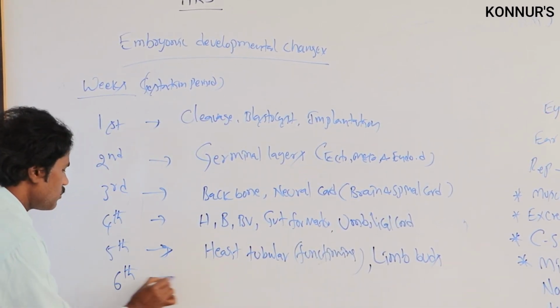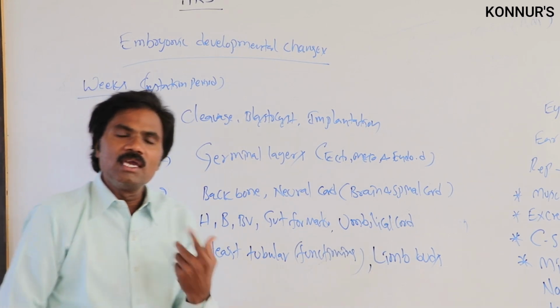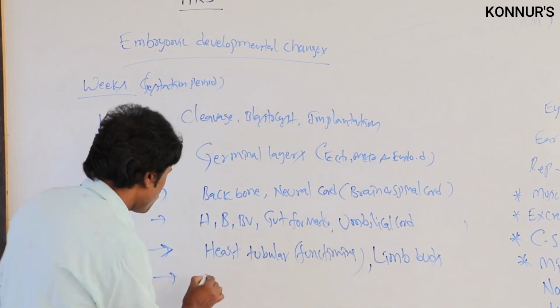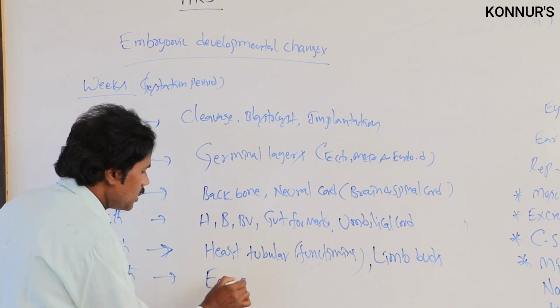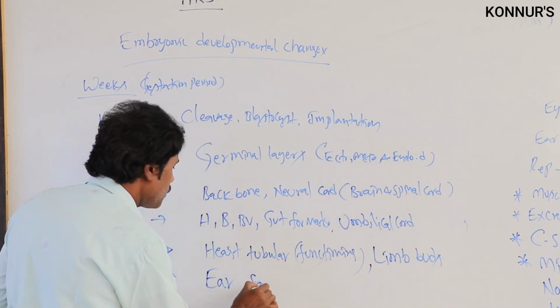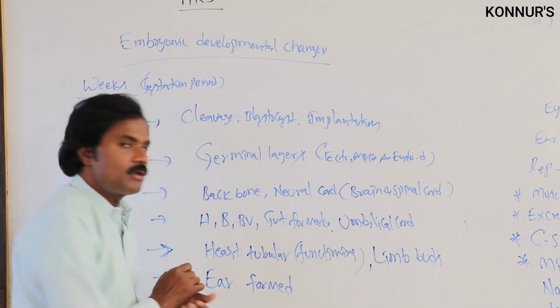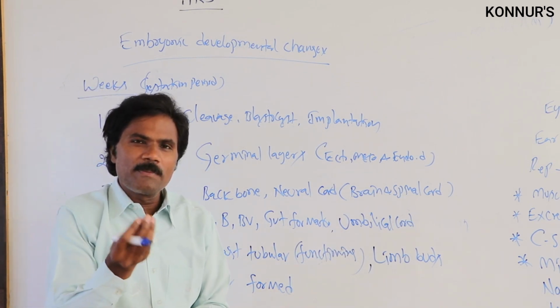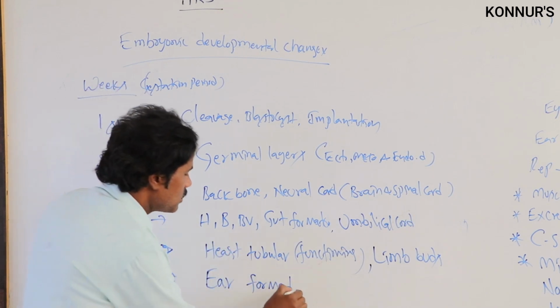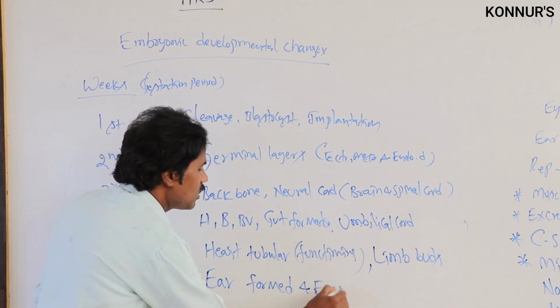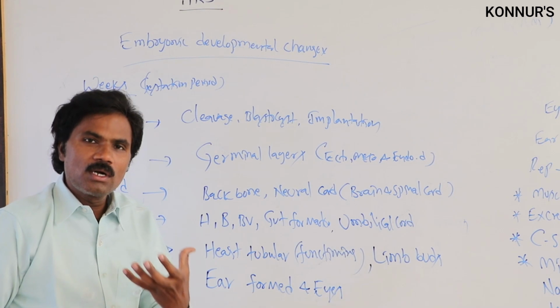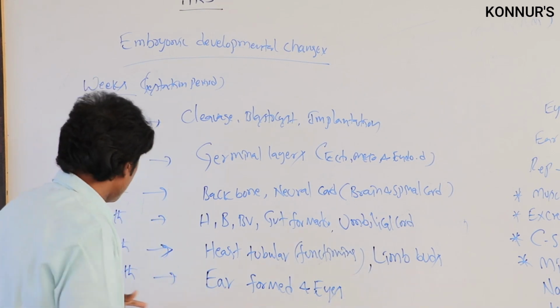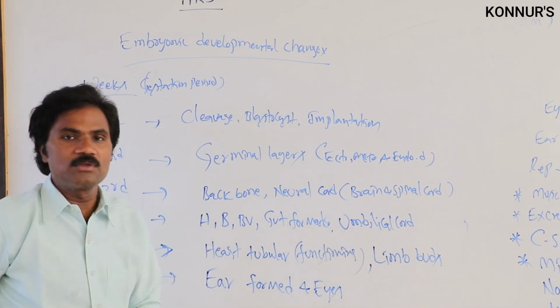Then related to the sixth week, one can observe the ear being formed. A little bit apart from this, the eyes also start developing in the sixth week of the pregnancy.